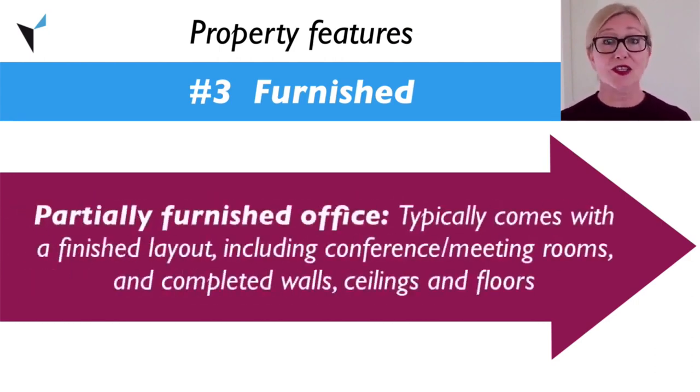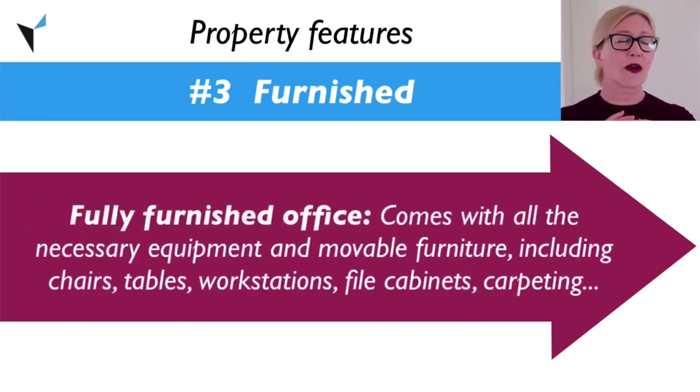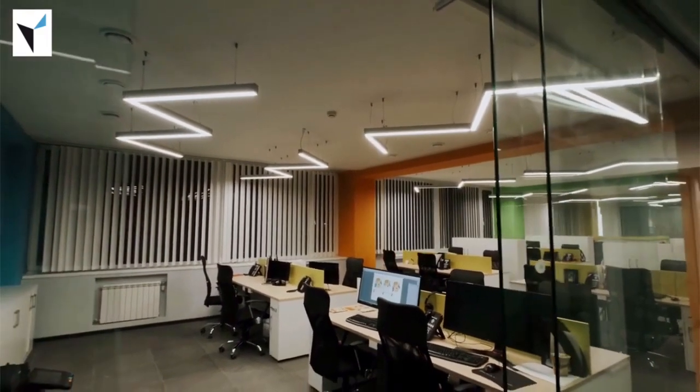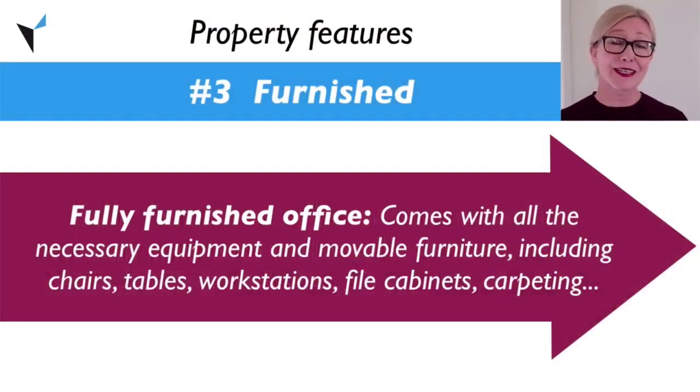A partially furnished office typically comes with a finished layout, including a conference room, meeting rooms, and completed walls, ceilings, and floors. Like a fully furnished apartment, a fully furnished office comes with all the necessary equipment and movable furniture, including chairs, tables, workstations, file cabinets, carpeting, and more.